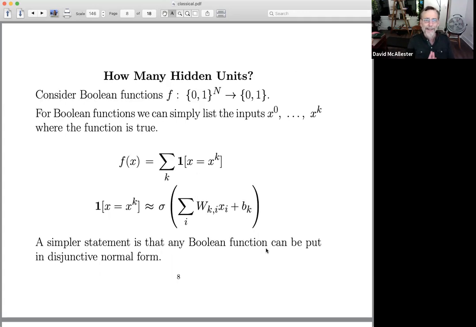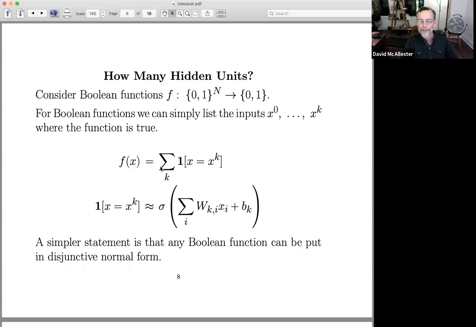So what I'm going to do is think about the Boolean case, because I always think it's useful to think about the Boolean case as a special case of the analog case of deep neural networks. So if we have a Boolean case, and we just think of the 2 to the n possible Boolean inputs, the corners of this cube, I can always represent any function of a finite set of inputs by defining an indicator function for each input, and then adding together all the indicator functions, where only one of these indicator functions is turned on for any given input.